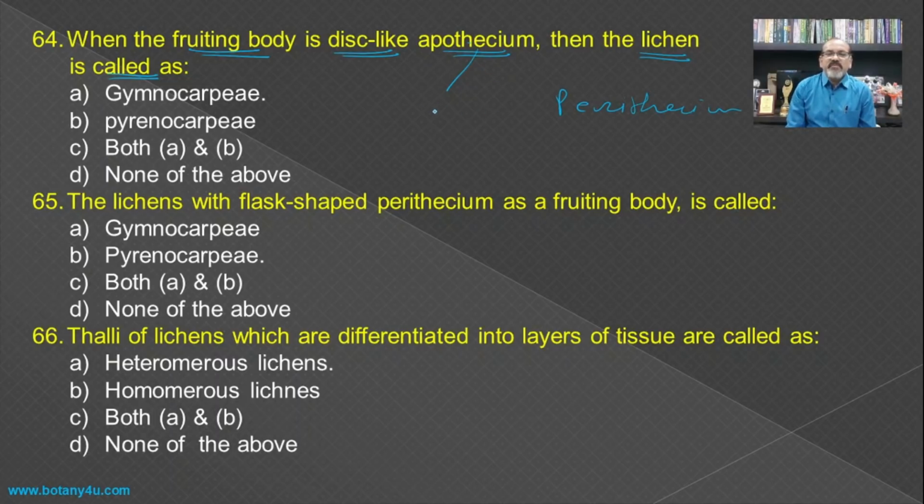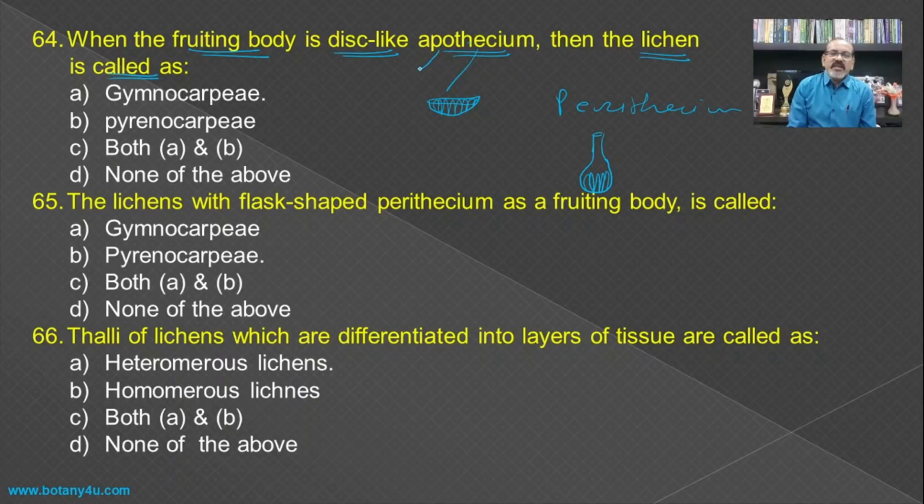So if the fruiting body is saucer shaped or cup shaped, then it is known as the apothecium. And if the fruiting body is flask shaped and there is development of the ascus inside it, here this type. So these are the two different types of fruiting bodies.